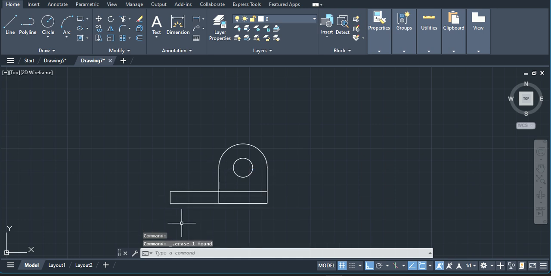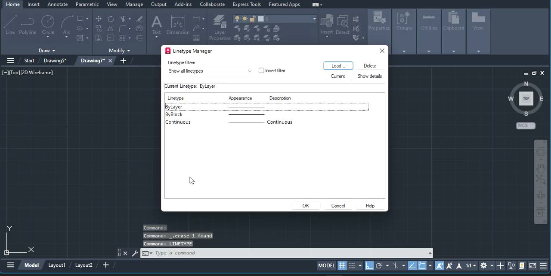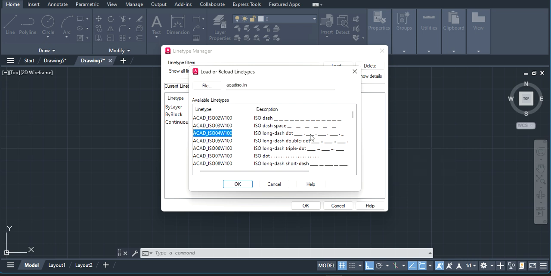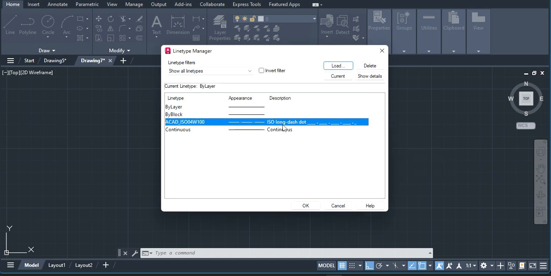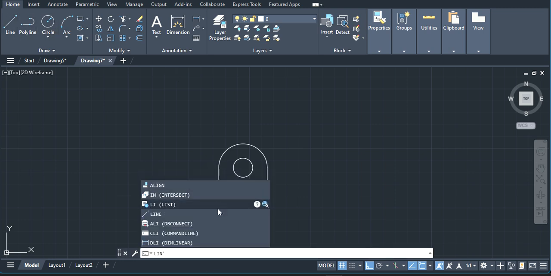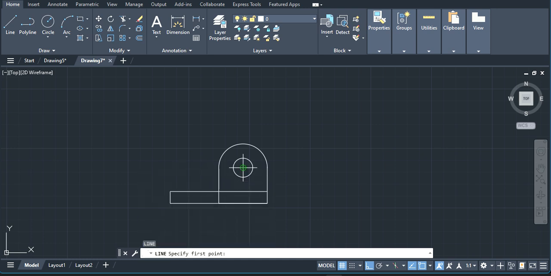Now you can show the axis line. Select the line type. It is not available, so you can download the axis line from here. This you can take, and it is uploaded. Now again go to the line, from the center.